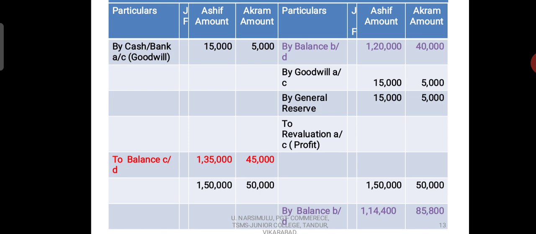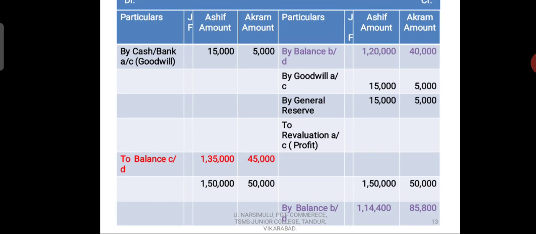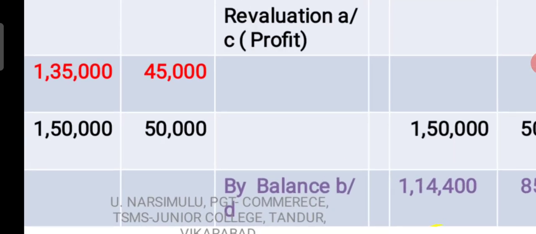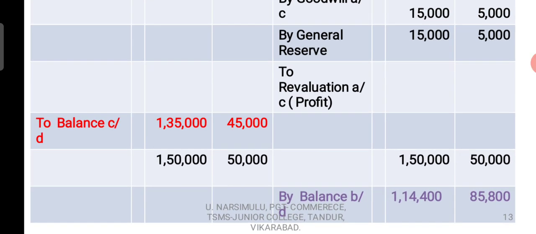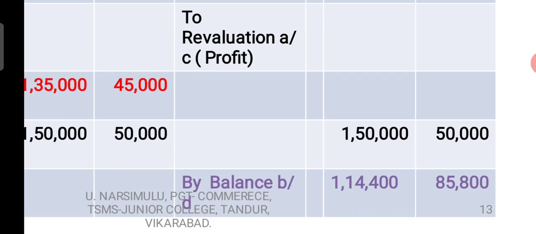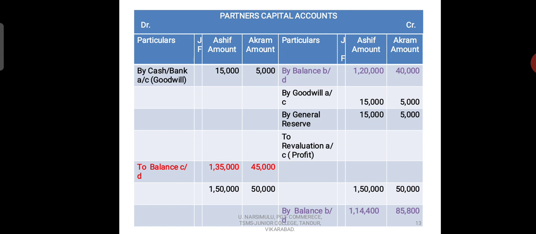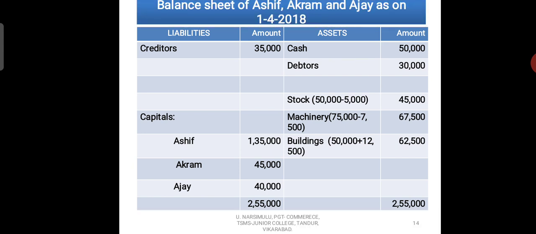Okay, so their closing balances are 1,35,000 and 45,000, and these can be carried forward. Sorry, it is wrongly printed as 1,14,000; 1,35,000 and 45,000 we have to take. The red color amount we show in the new balance sheet of all partners. Okay students, in this way we prepare the partners' capital accounts. Next, the balance sheet of all partners.